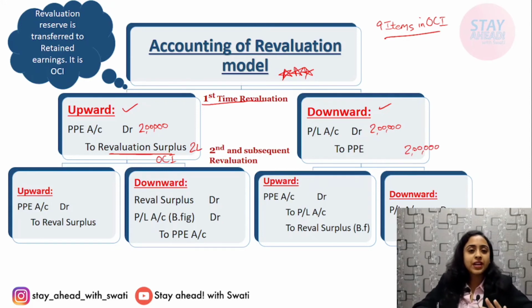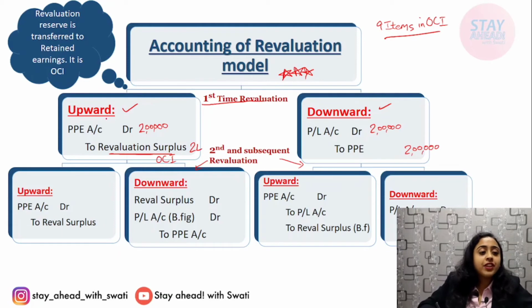Okay, it's fine. Now if we come to second and subsequent revaluation. For example, after upward, on the second time it gets upward revalued, meaning an increase in value. For example, 3,50,000. Now the upward value is 3,50,000. So 2 lakh was revalued before, and now 1,50,000 more will be revalued. And it is again taken to revaluation surplus, that is an OCI item.